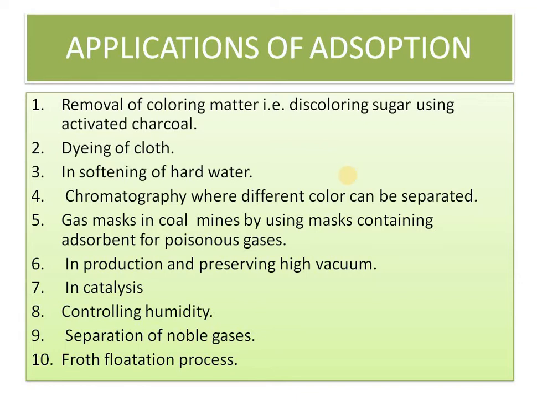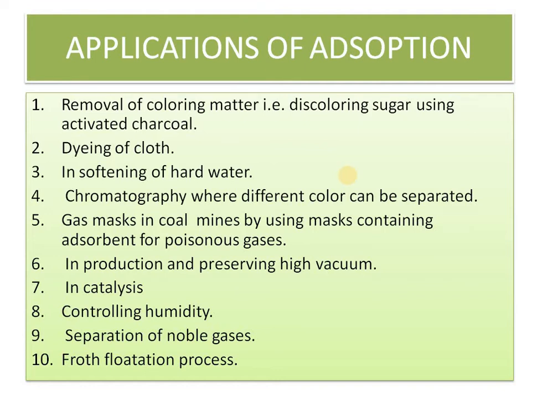Gas masks in coal mines: different gases might be present there that may cause fatality to the workers, so they are given masks. The mask adsorbs the gases that are harmful to the people working there.